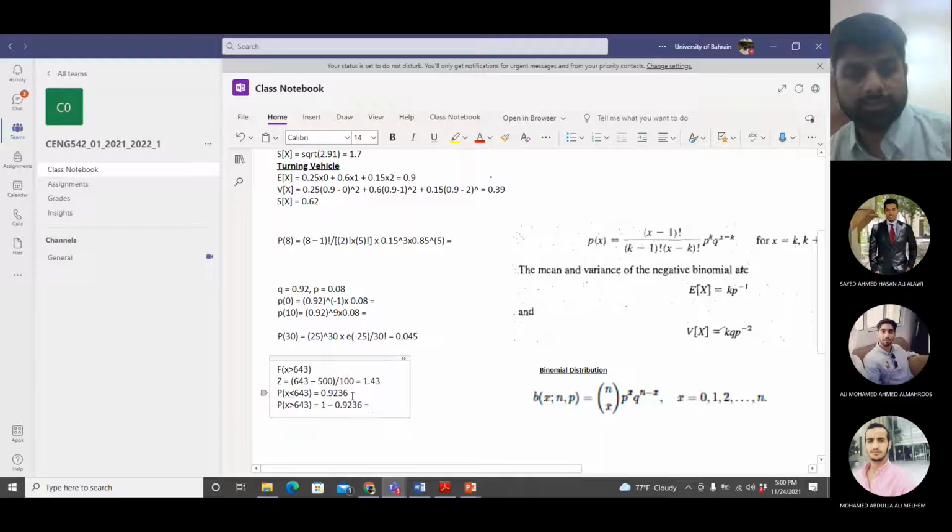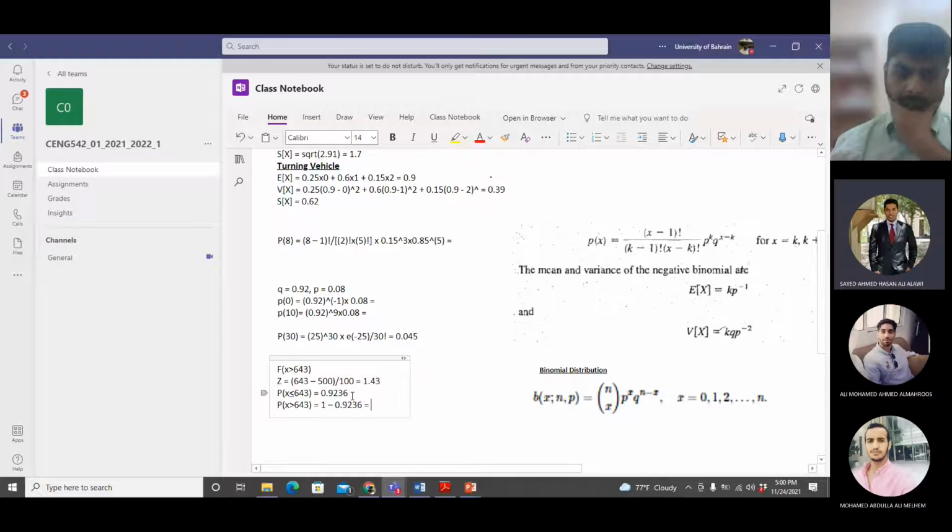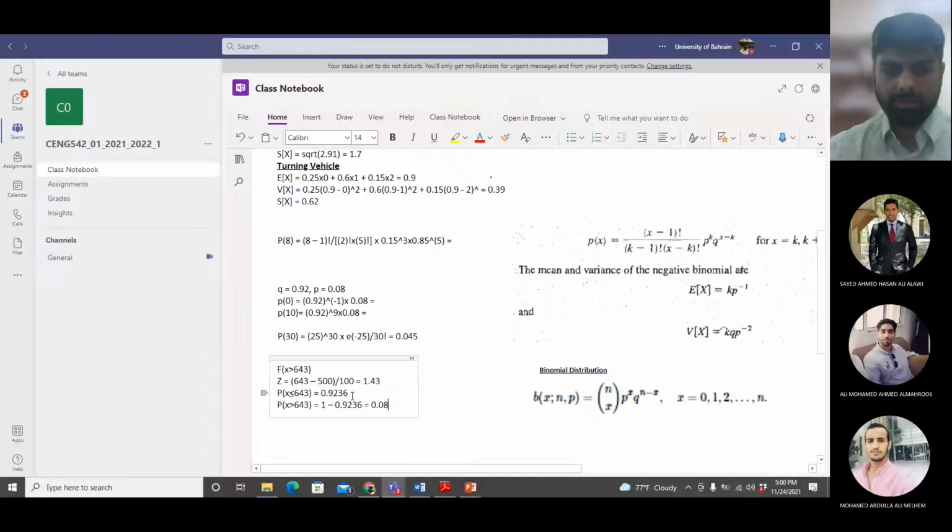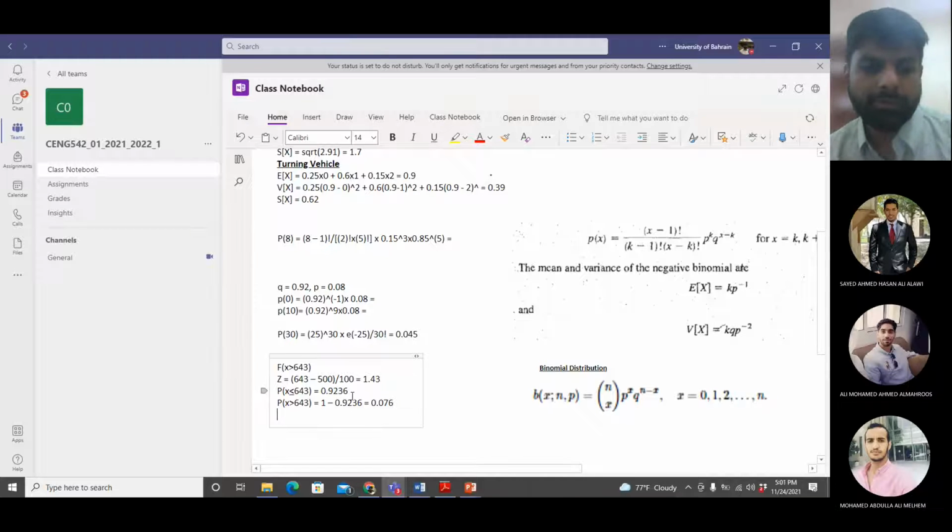How much is this? 0.076. If you want, you can round up to the second decimal place as well, because this is what they are doing in the table as well, but if you want to keep it as it is, no problem. Okay, this is the first part.